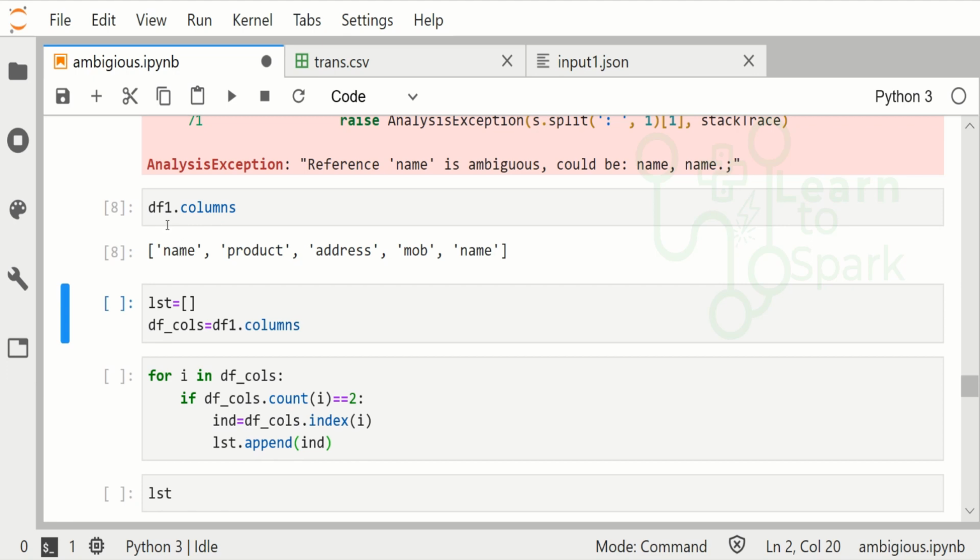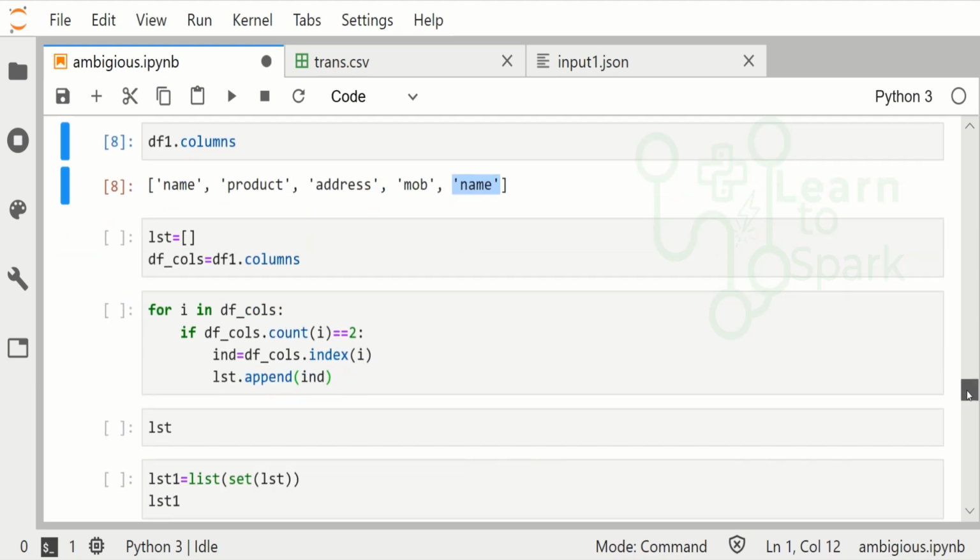You can find that in df1.columns we have 2 elements that are ambiguous. One thing to remember is that df.columns is a list, and the index of this df.columns is: name takes 0, product takes 1, address takes 2, mobile takes 3, and again name takes 4. Since it is an ambiguous column, let us solve this problem using the index option and the count option that is available with df.columns.